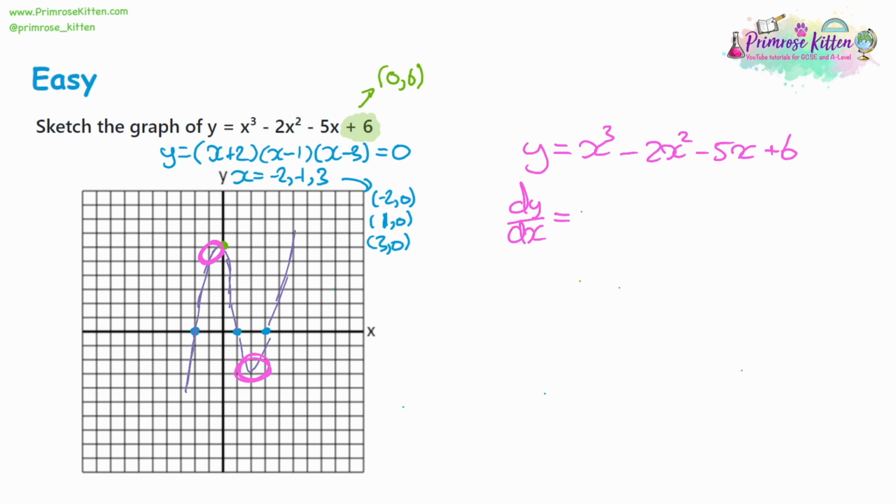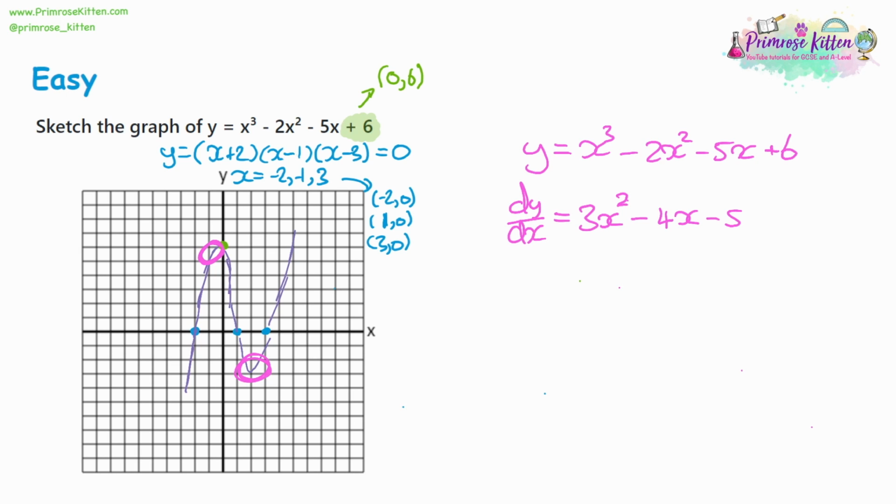We'll bring down the powers. We'll have 3x squared, bringing that power down. But when you do that, you've got to reduce the power by 1. If you bring the power down, there's already a number there, multiply them together. 2 times 2 is 4, then reduce the power by 1 from 2 to 1. Then with 5x, we'll bring the power of 1 down, so that number's going to stay the same, and we reduce the power from x to the power 1 to x to the power 0. X to the power 0 is 1. So -5 times 1 is going to give us -5. When we differentiate whole numbers, essentially you've got x to the power of 0 there, so you bring down a 0. If you multiply by 0, you get 0. So now we've got our differentiated version.